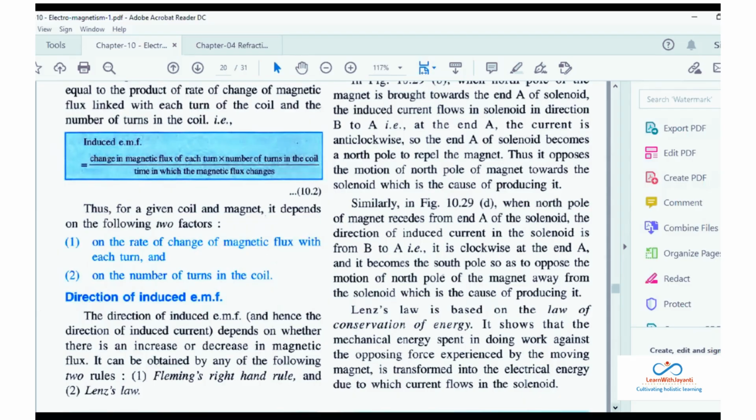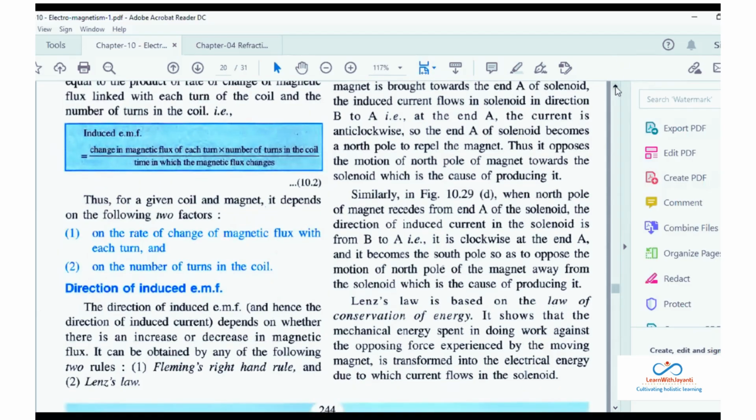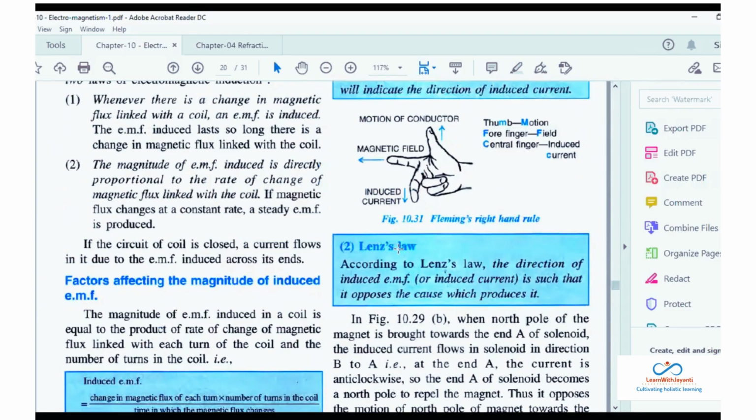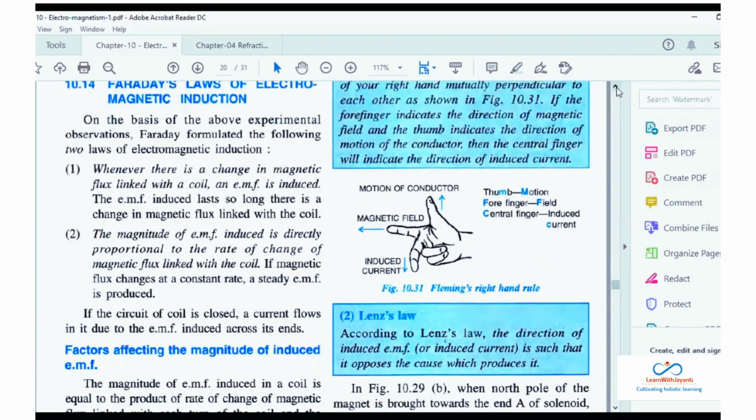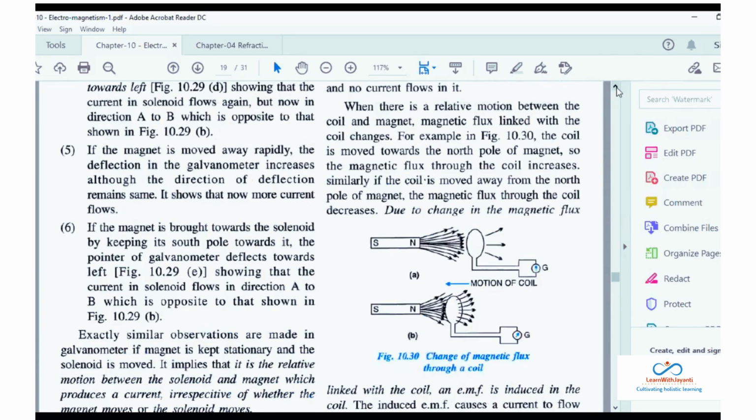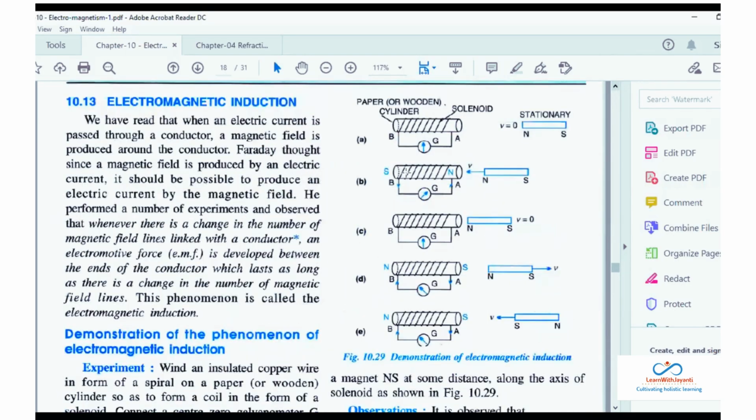Okay, so that's called Lenz's law. According to Lenz's law, what comes in the exam? Only this part will come. They will be asking you to state Lenz's law. The direction of induced EMF is such that it opposes the cause which produces it. I hope you understood. More in depth you will be studying in 12th.